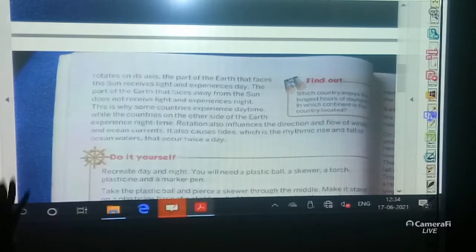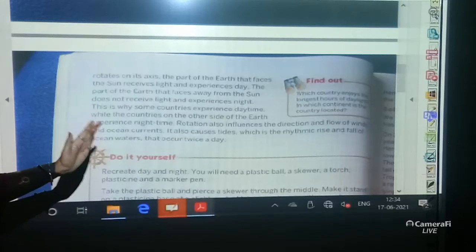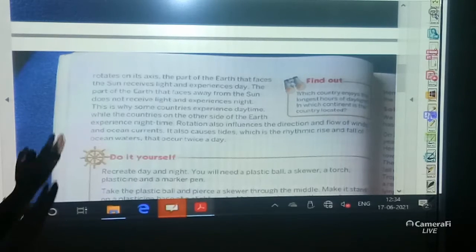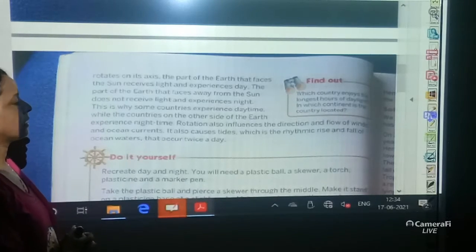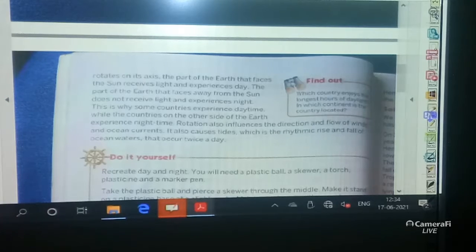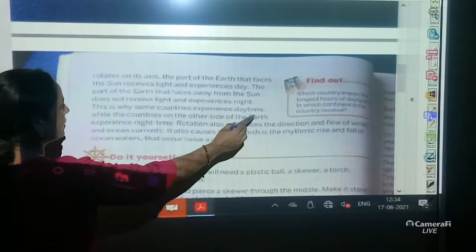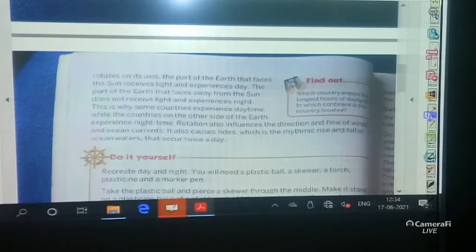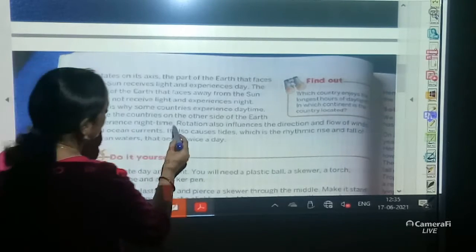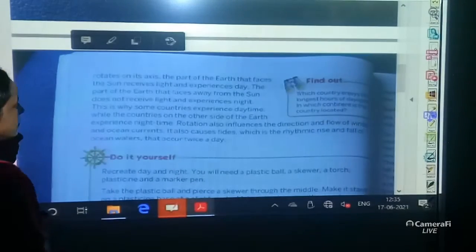When the earth moves, the part of the earth that faces the sun has day, and when it does not receive the light, it is night. This is why some countries experience daytime, while the countries on the other side of the earth experience night time.